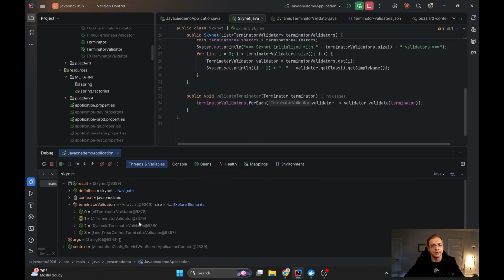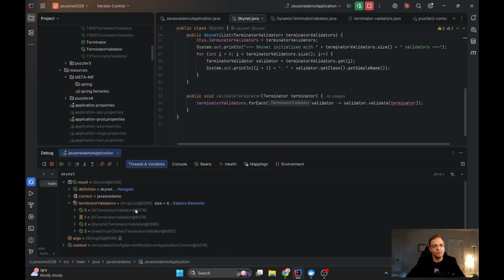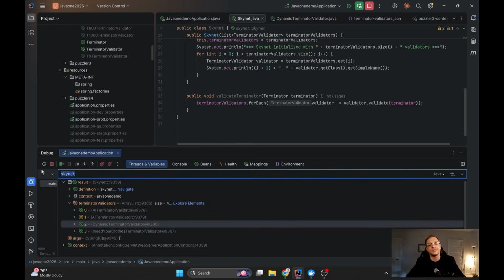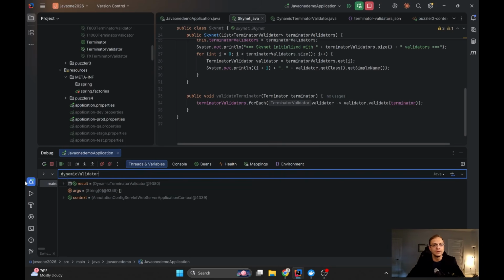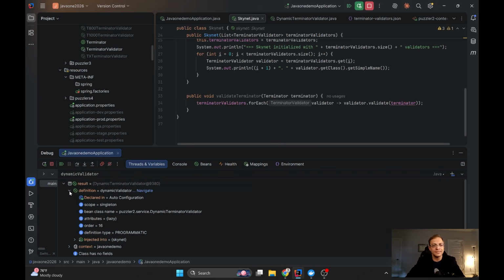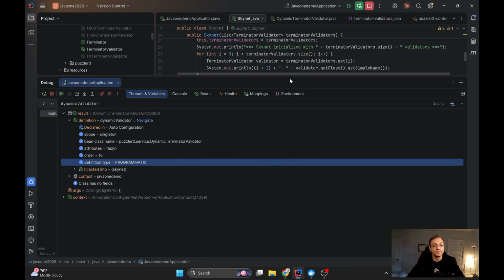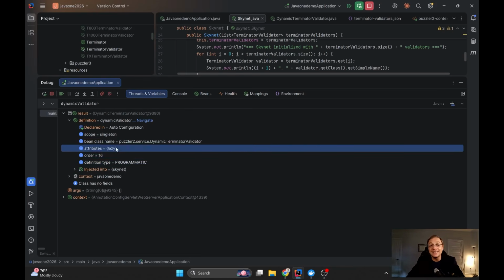I'm sorry, it's here. Okay, we can see four beans which were injected here, and one of them is dynamic terminator validator. And if we try to see if IntelliJ knows about the dynamically registered beans, we can find out that inside the definition it's written definition type programmatic. Okay, and the order is 16 and it's lazy.